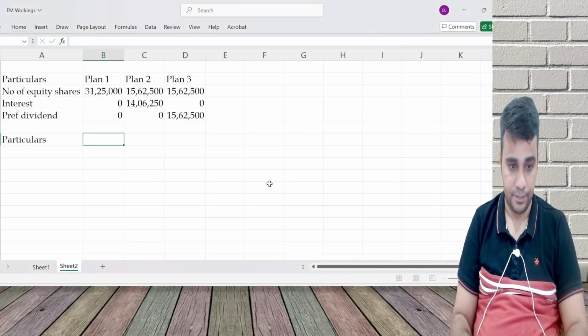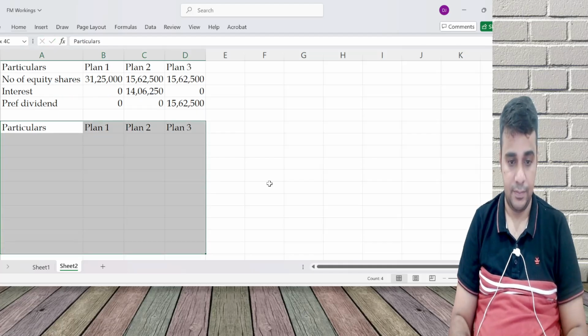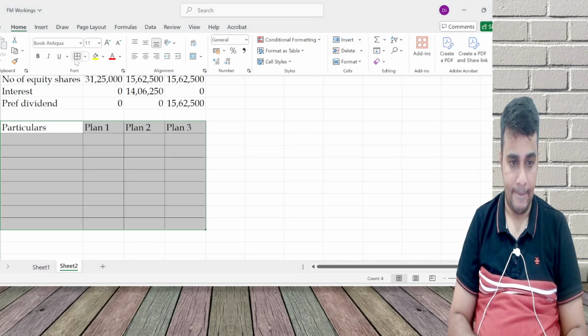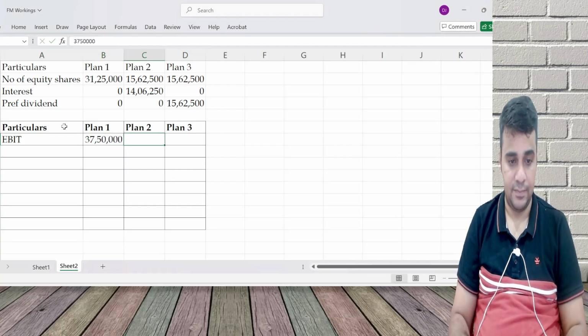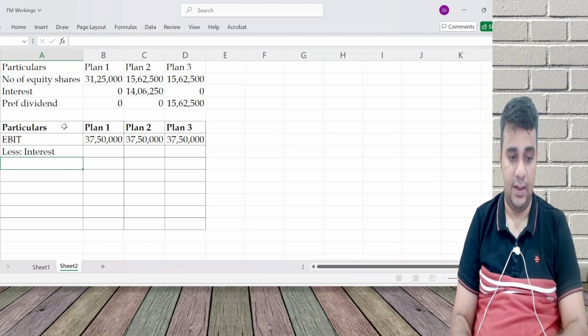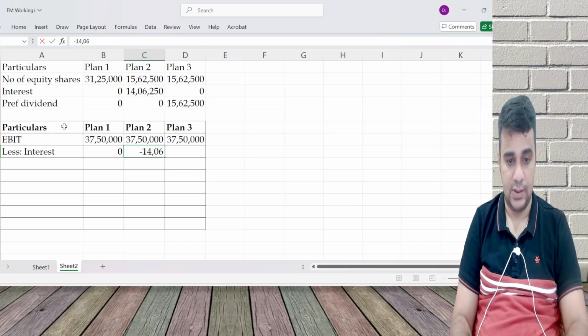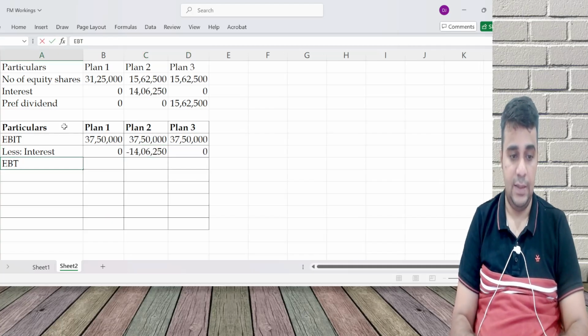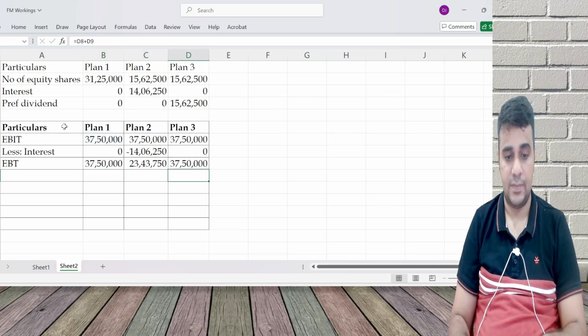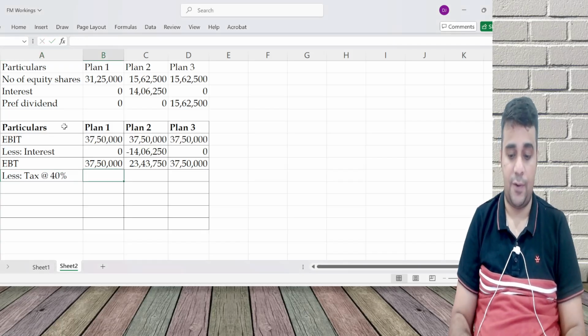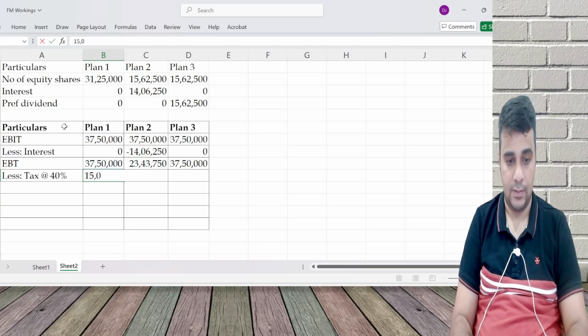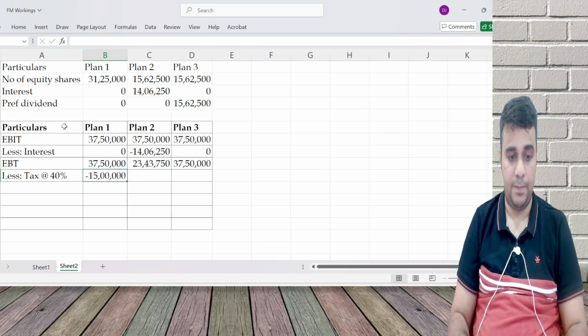Particulars, plan 1, plan 2 and plan 3. EBIT 3750, less interest 0, 14,06,250 and 0. EBT. Less tax at 40%.